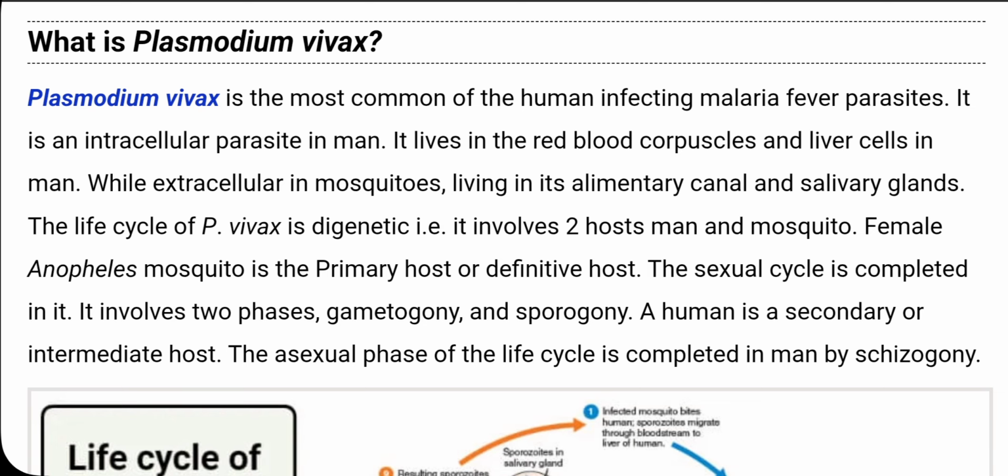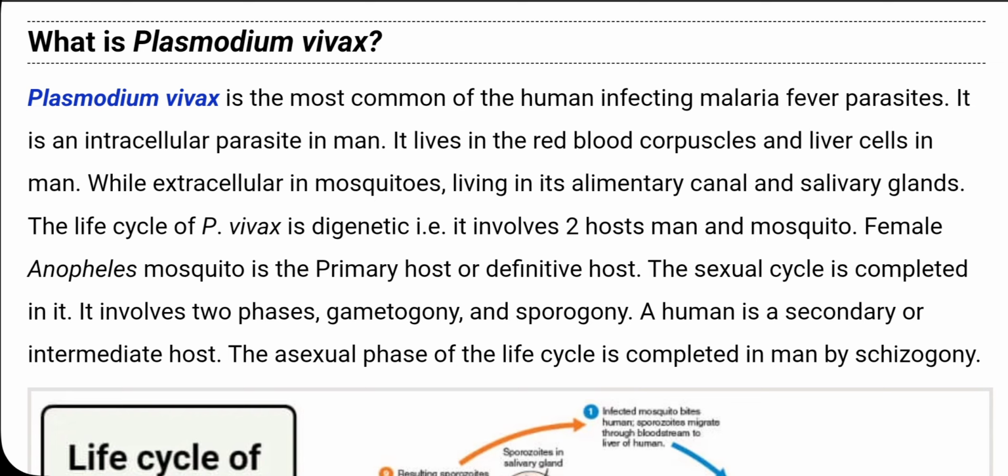So today I am going to discuss the parasitology topic. Let's begin with Plasmodium vivax. Plasmodium vivax is the most common form of human-infecting malaria parasite, and it is an intracellular parasite in man. It lives in red blood cells and liver cells in man, while extracellular in the mosquito, living in the alimentary canal and the salivary gland.